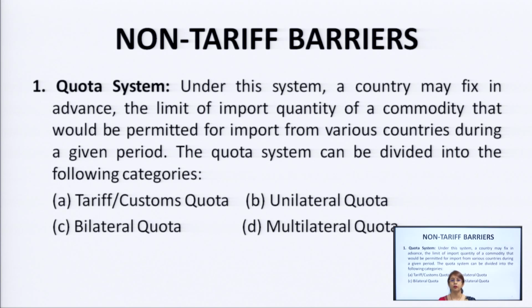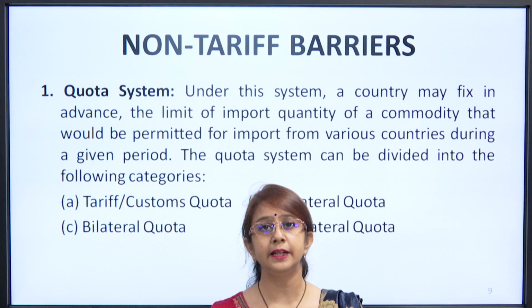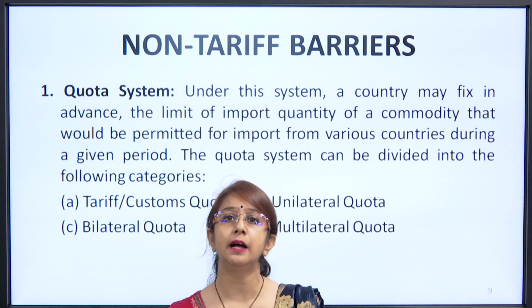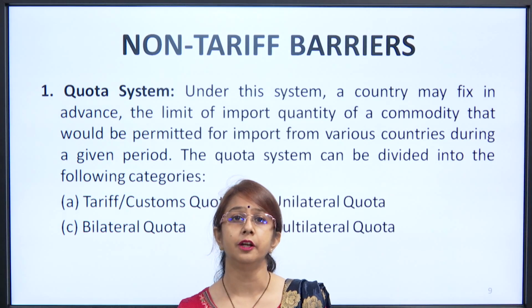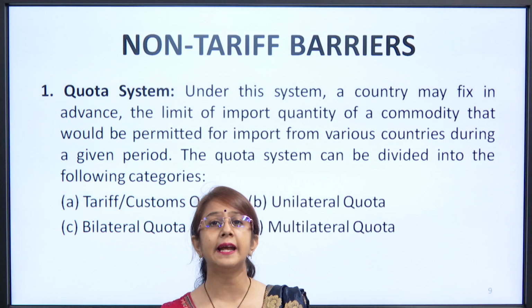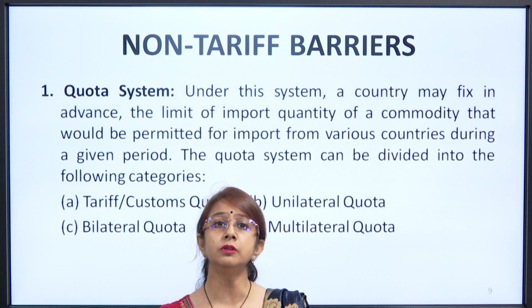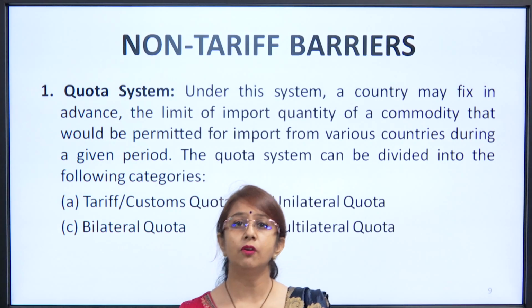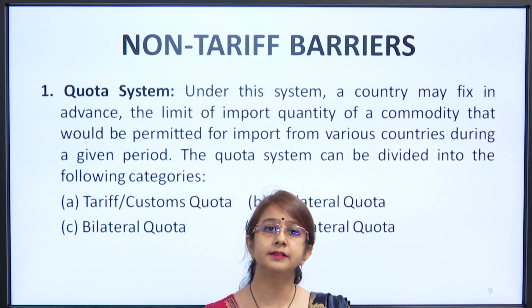So first of all, we have the quota system. Quota, as the name suggests, means a particular part from a whole. That means we will be fixing the proportion, the amount or quantity of the import that will be done in the country. By fixing this, we will not exceed the limits of imports, so as to reduce the effect of deficit. So under this system, a country may fix in advance a limit of import quantity on the commodity that would be permitted for import from various countries during a given period.